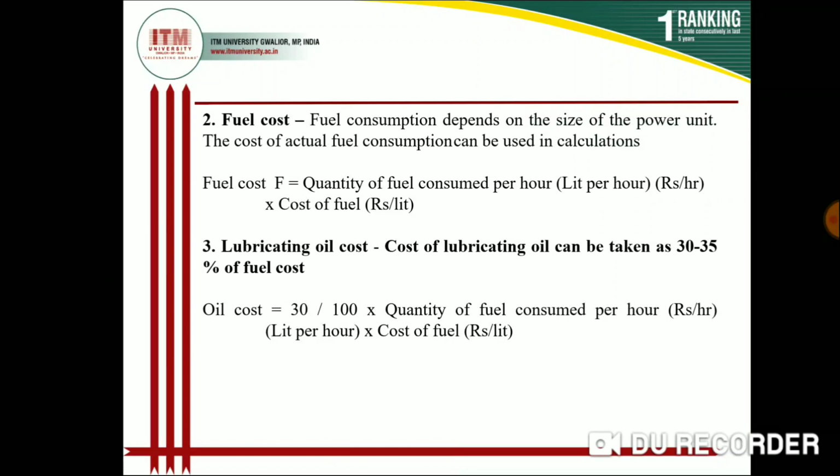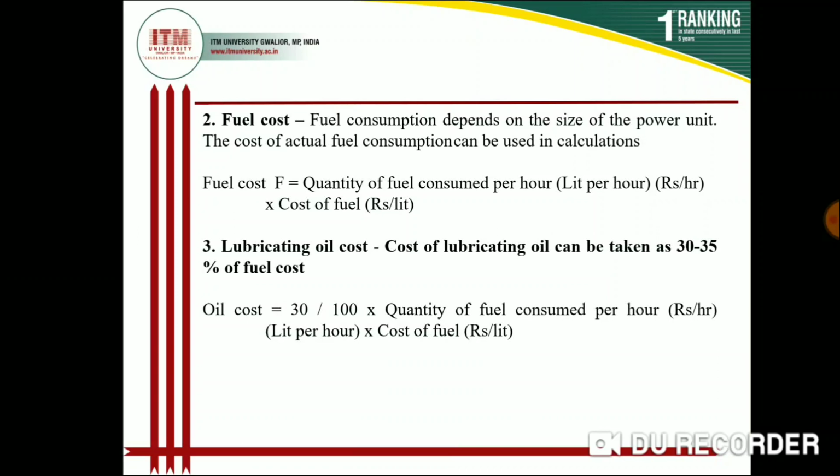Next is fuel cost. Suppose your tractor consumes 5 liters of diesel in 1 hour. The cost of 1 liter of diesel in the market is about 80 rupees.